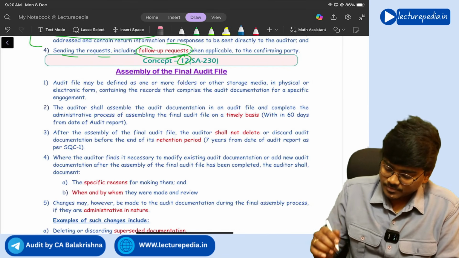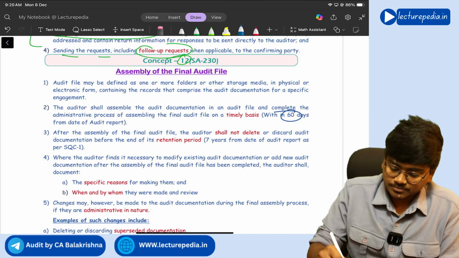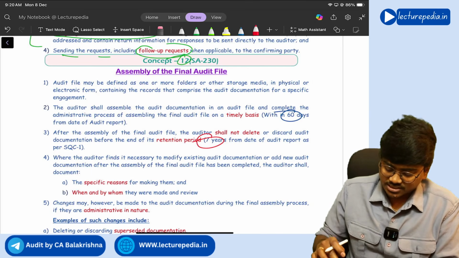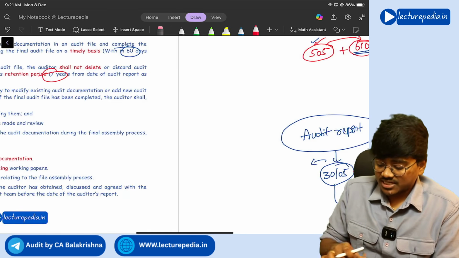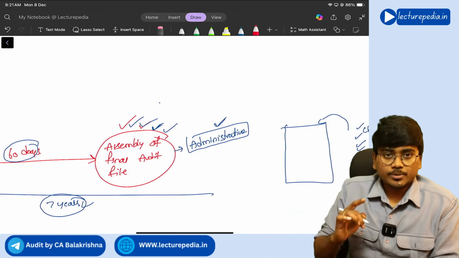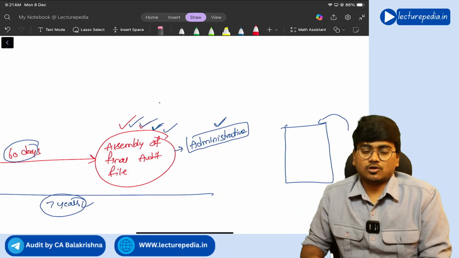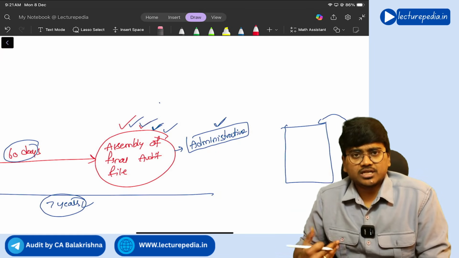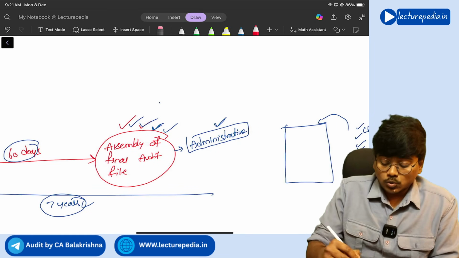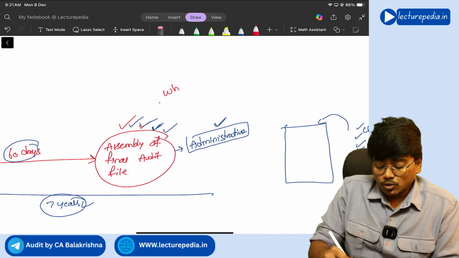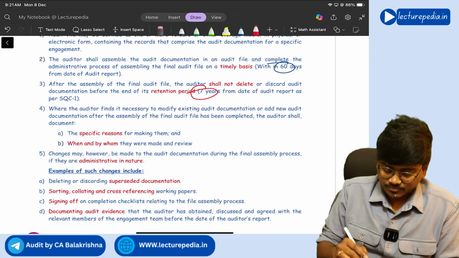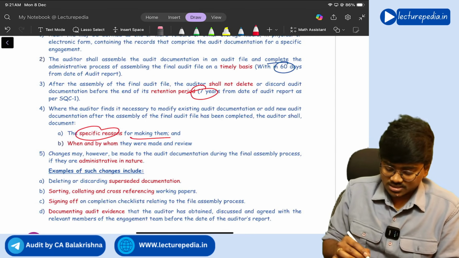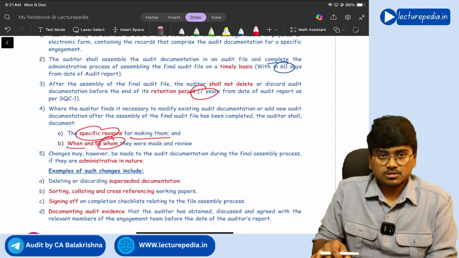So see, a 60 days time limit, a 7 years retention period, and if you want to make any changes to this audit documentation after the assembly of audit documentation is done, then you need to document why you are making that change and who is making that change. So see, the specific reasons for making the changes, and when and by whom those changes are made.